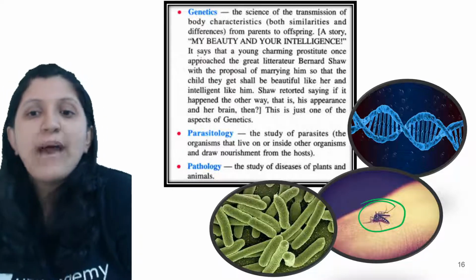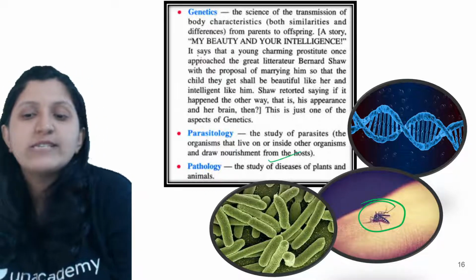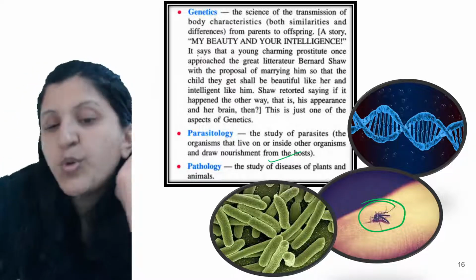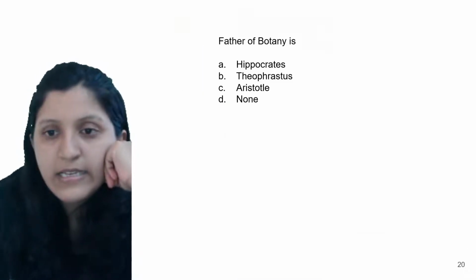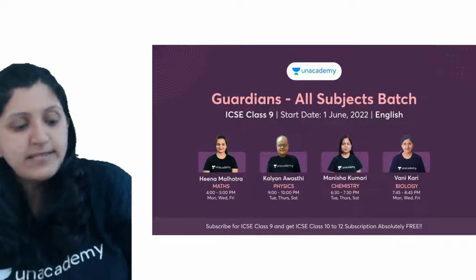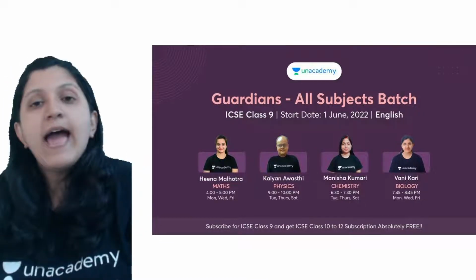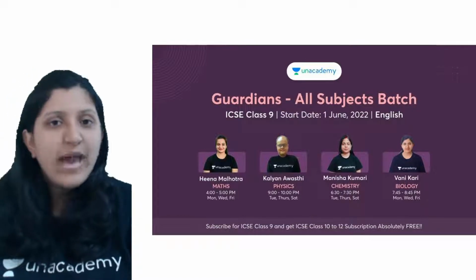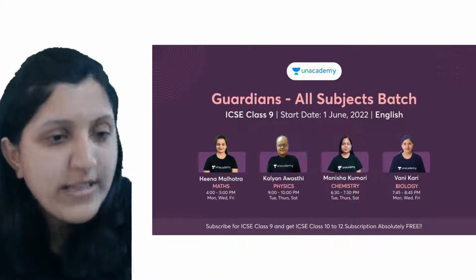Now pathology, when we mention, it is a study of diseases of plants and animals. So here disease causing organisms are studied in detail. Okay, disease causing organisms are studied in detail, and how exactly are they causing a disease, whether it is a virus, bacteria, and all is studied.